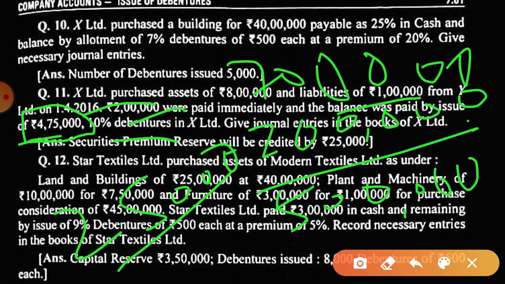That means the 25,000, which is the difference, will be securities premium reserve. Sir, if they had paid 5 lakh 10,000 rupees, in that case 10,000 would have been the discount on issue of debenture. Okay.